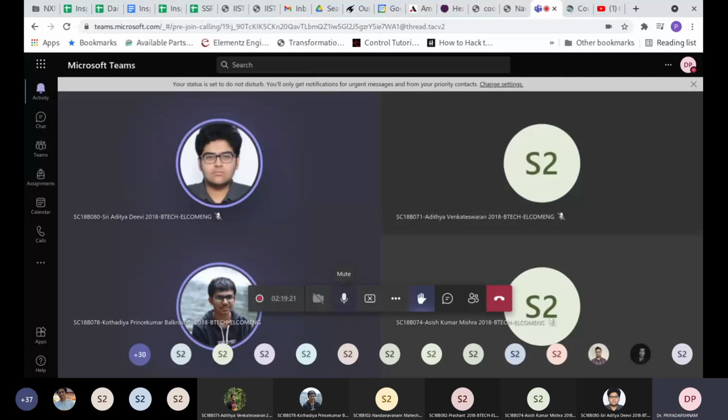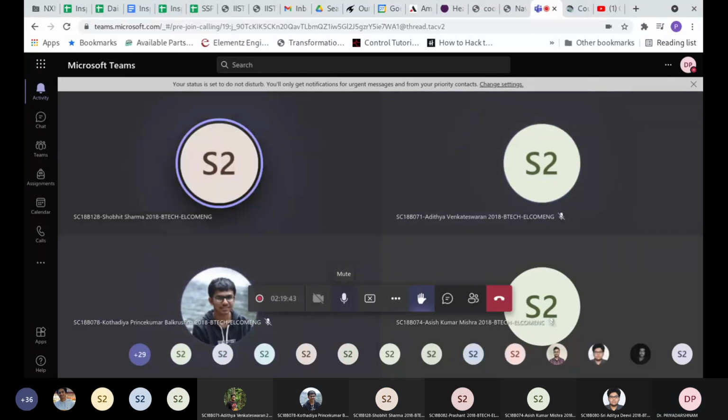Sir, you can share a new tab in Chrome, sir. In Chrome, in a new tab, you can open the whiteboard. Okay, yeah, I will try that next class. Sir, the Microsoft Edge browser provides the option to annotate, sir.